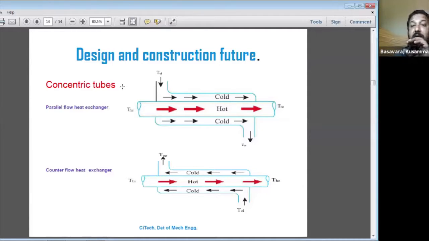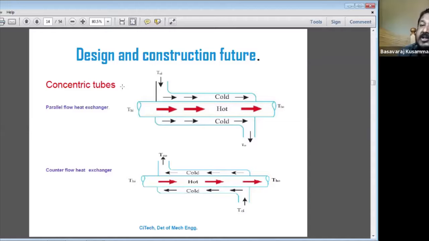Inside the tube one fluid is flowing, and in the other space the other fluid is flowing. We can call that a concentric tube. So the concentric tube comes under the design and construction feature.